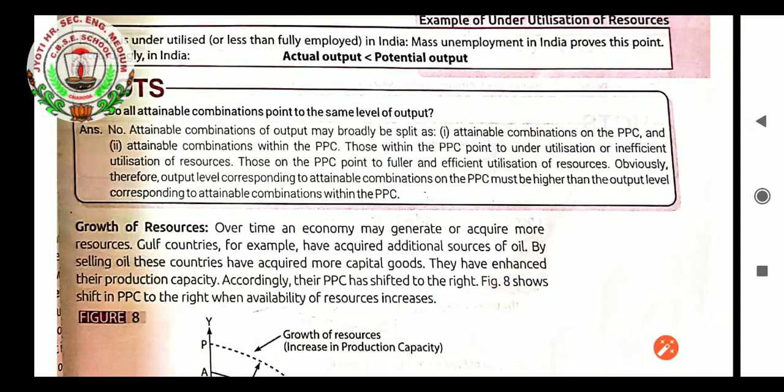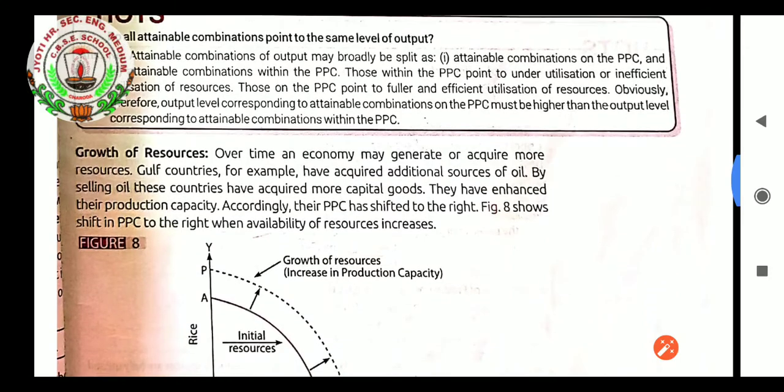Do all attainable combinations point to the same level of output? No. Attainable combinations of output may broadly be split into attainable combinations on the PPC and attainable combinations within the PPC. Those within the PPC point to underutilization or inefficient utilization of resources. Those on the PPC point to fuller and efficient utilization of resources. Obviously, therefore, the output level corresponding to attainable combinations on the PPC might be higher than the output level corresponding to attainable combinations within the PPC.